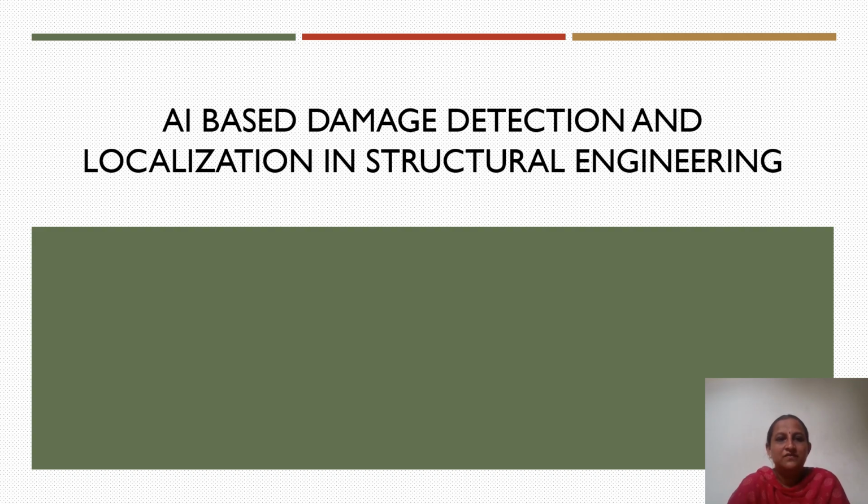Hi all, we'll see about AI-based damage detection and localization in structural engineering. Civil infrastructure such as buildings, bridges, dams are continuously subjected to loads, environmental effects, aging and material deterioration. Over time, these factors can lead to the development of cracks, corrosion, stiffness reduction and other forms of structural damage or deterioration. If such damage remains undetected, it can compromise structural safety and lead to costly repairs or even catastrophic